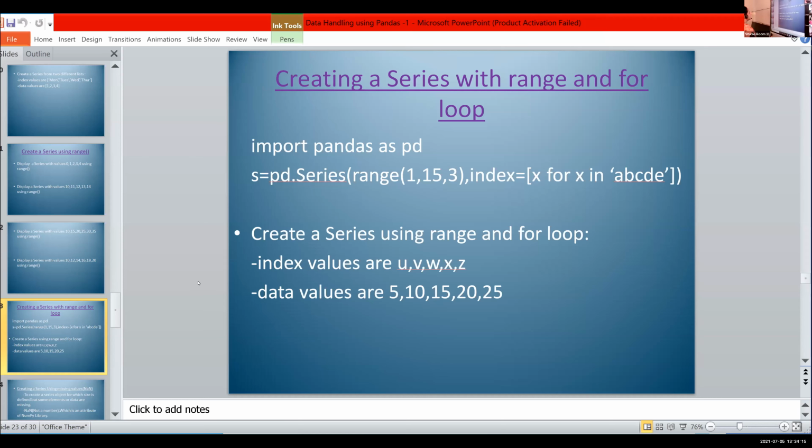I think the last question is this. You just change the index value and data value. Otherwise, we cannot complete that program. This one. Create a series using range and for loop. Index values are U, V, W, X, Z. And data values are 5, 10, 15, 20, 25.